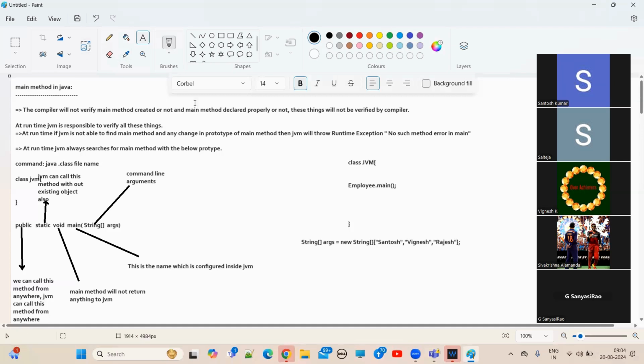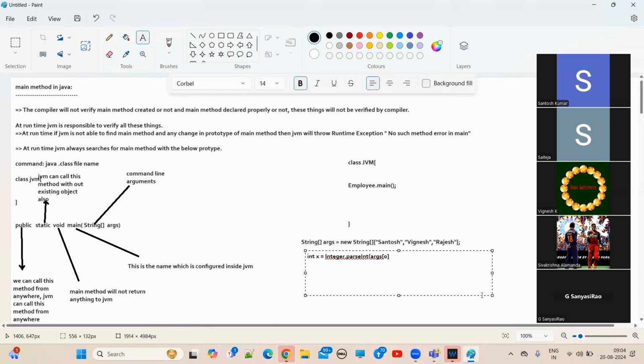Let me write it here. So int x is equal to Integer.parseInt of args of 0.